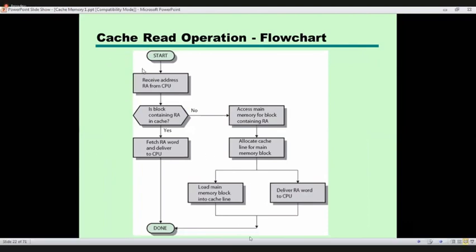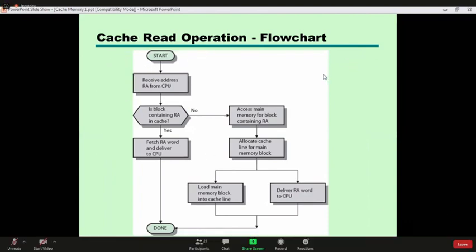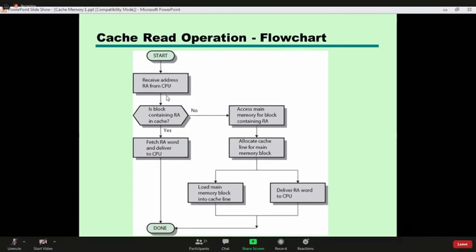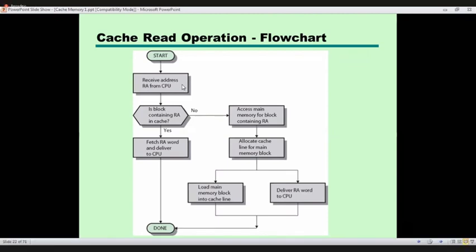Now this is the cache read operation flowchart. This is the starting point. The first thing is retrieving the address from the CPU, and checking whether the block containing the requested address, RA, is in the cache.